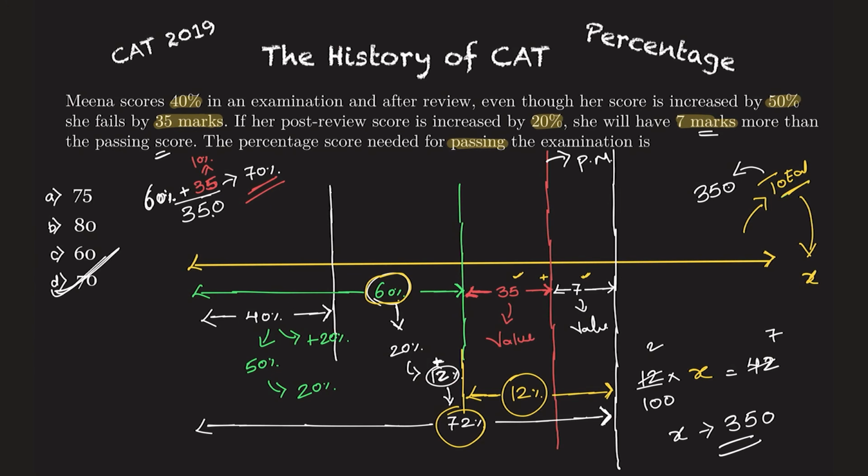Anytime they ask you that the passing mark is given in terms of percentage, and total marks are compared with the passing marks, where you get less than the passing mark or more than the passing mark, and you are asked to compute the percentage in terms of value. So you get some percentage and then you get some value for it. You compare the percentage with the value, you get the total marks, and then eventually what is being asked in the question, you'll always reach that as a solution.